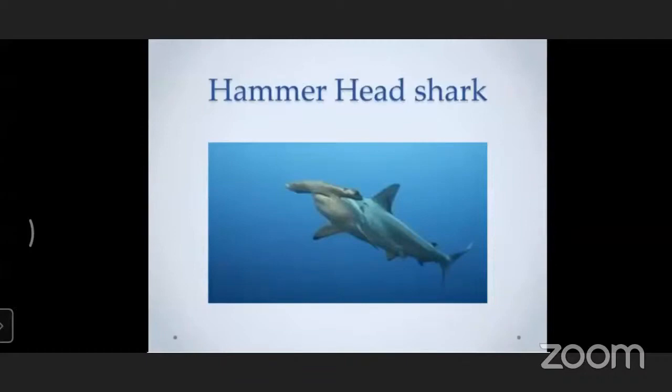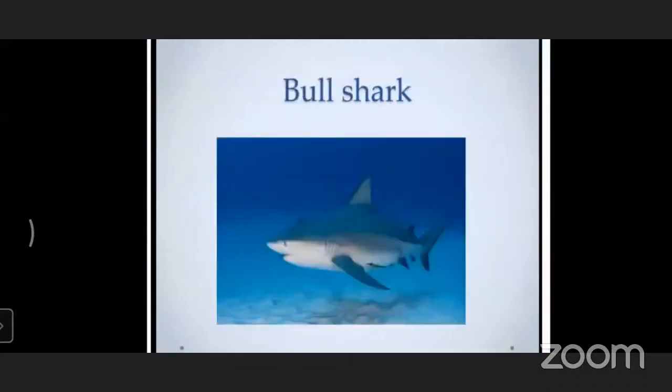The lifespan of a shark is 20 to 30 years. This is also one of the examples of shark, the bull shark. It's called a bull shark.